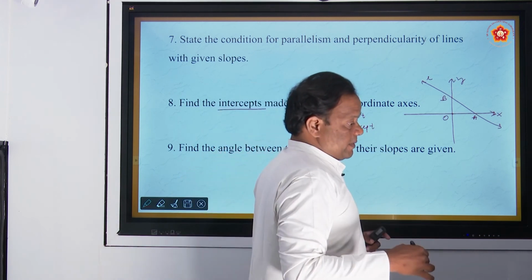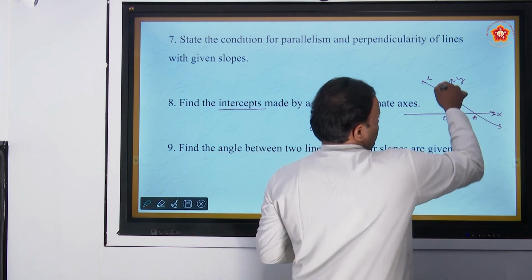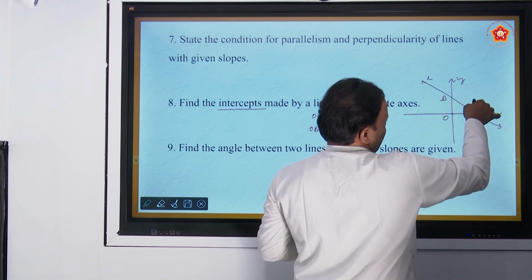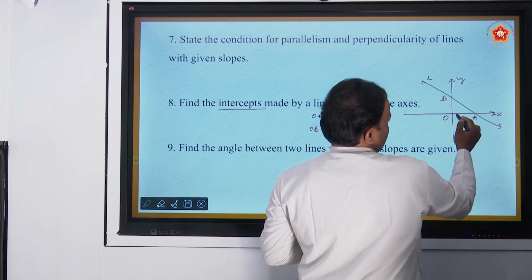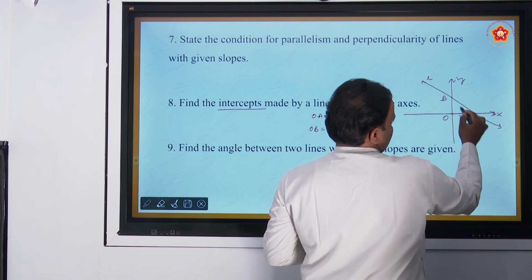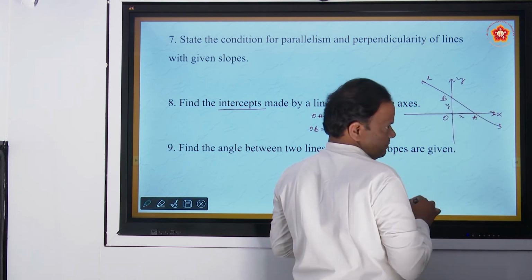Remember, what is the intercept meaning in geometry? Suppose the line L cuts x-axis at A and y-axis at B. This OA is called x-intercept, this OB is called y-intercept.